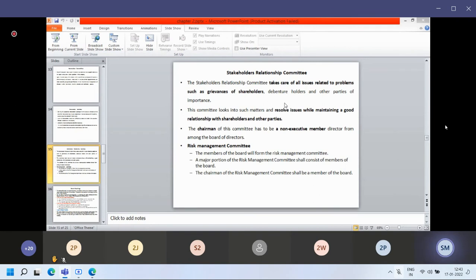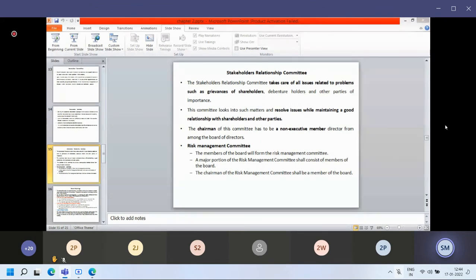Okay, the stakeholder relationship committee. The stakeholder relationship committee takes care of all issues related to the grievances of shareholders, debenture holders, and other parties of importance. A shareholder becomes a stakeholder. Stakeholders are nothing but those who have an interest in the organization. Interest groups, those who have an interest in the organization, come under the stakeholder.